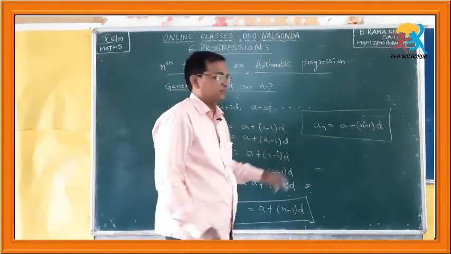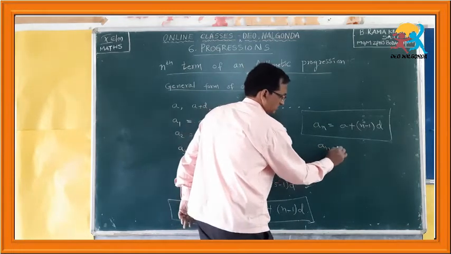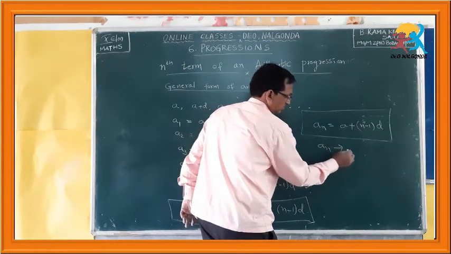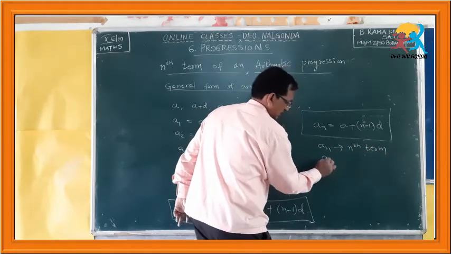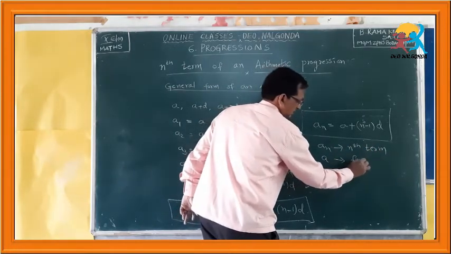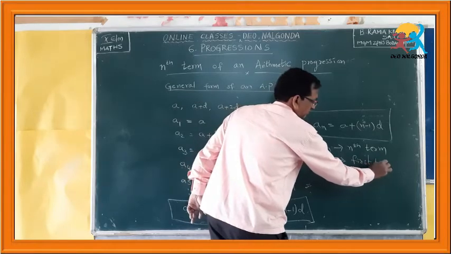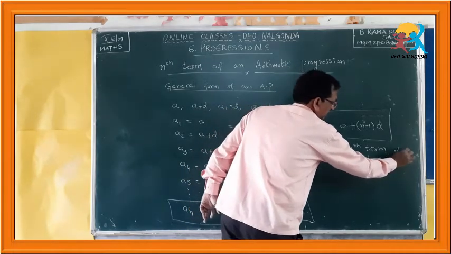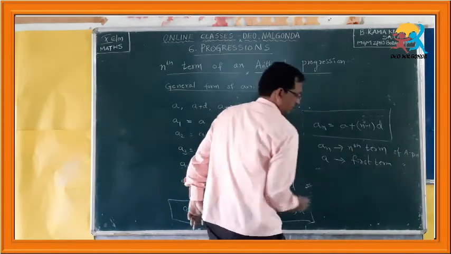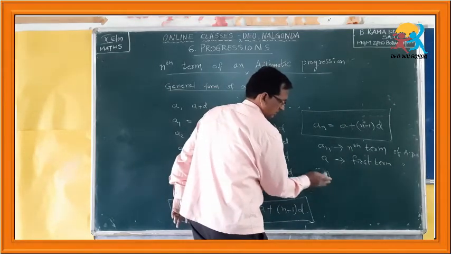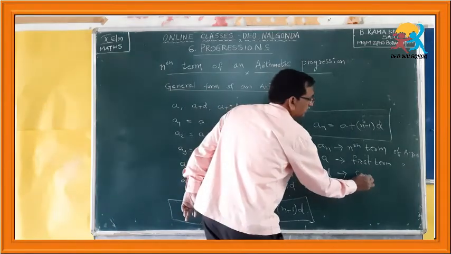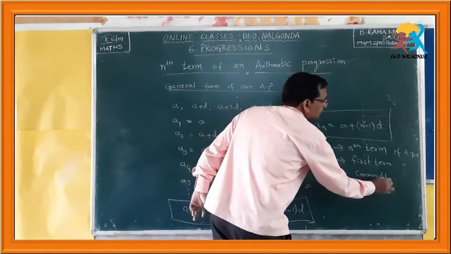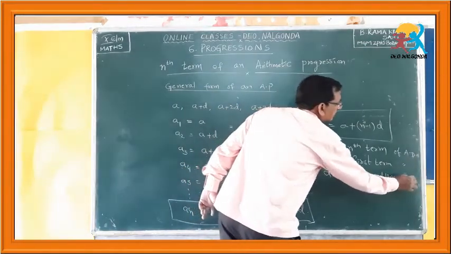What is an? An denotes the nth term. What is a? A is the first term of the AP. What is d? D is the common difference of the AP.